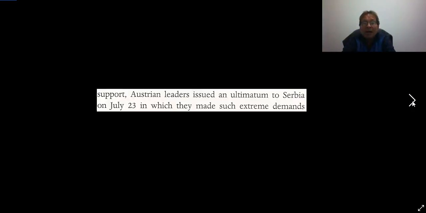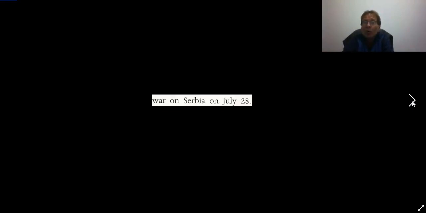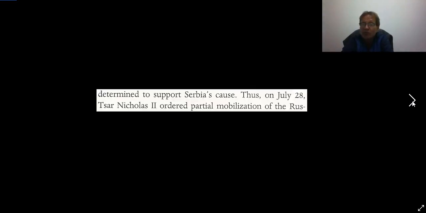And strengthened by German support, the Austrian leaders, as we had talked about previously, are now going to try to punish the Serbs. They issued an ultimatum to them on July the 23rd in which they made such extreme demands that Serbia had little choice but to reject some of them in order to preserve their sovereignty. Austria then declared war on Serbia on July the 28th. Russia was determined to support Serbia's cause.